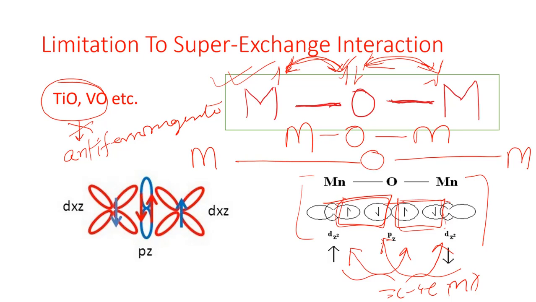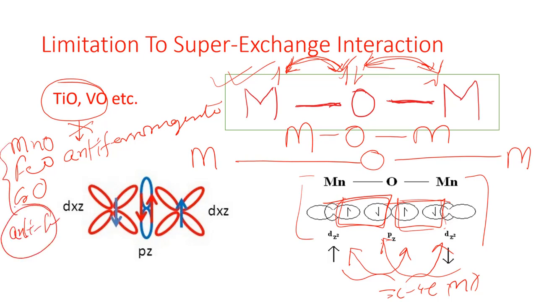Why? Because if we are considering this type of oxides from our last slides, then we have already mentioned that MnO, FeO, CrO are basically undergoing anti-ferromagnetic coupling, right? Why are they going for anti-ferromagnetic coupling? Because the bond distance between the metal and oxygen is comparatively less and the bond strength is comparatively higher, whereas in the case of titanium oxide and vanadium oxide, the bond length between the metal and oxygen is comparatively larger and the bond strength is comparatively less.